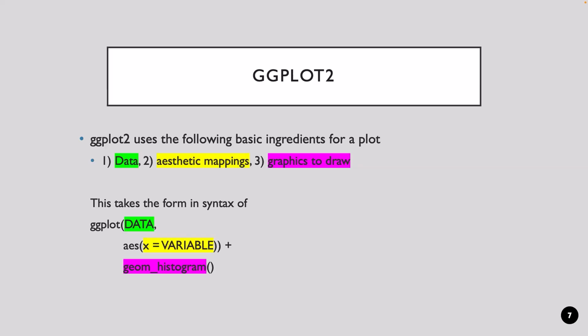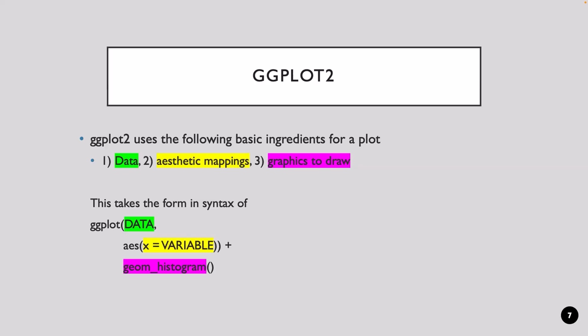We've looked at piping before in using the tidyverse syntax. ggplot has a similar setup where instead of using the pipe operator, we use a plus to string together different function calls. So after we make our base call to ggplot, data, comma, aesthetics with our variables, we use a plus sign and then specify with a different function the kind of shape we would like ggplot to draw. And these are called geoms using ggplot's vernacular.